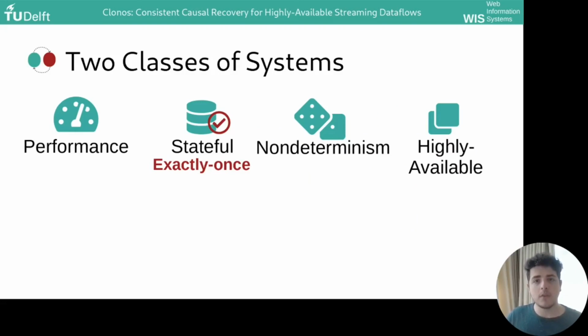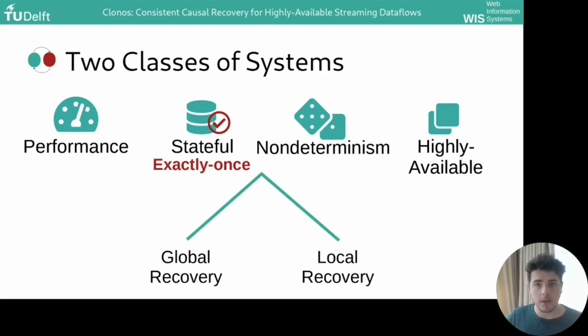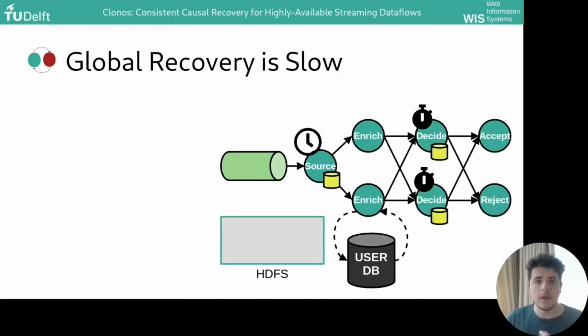Now back to the requirements laid out earlier, I want to describe two classes of systems as to how well they support them. There are systems which perform global recovery and systems that perform local recovery. And first we're going to talk about the global recovery systems such as Apache Flink, Heron, or Jet. This class of systems often uses external storage, such as HDFS, to maintain a set of consistent checkpoints.